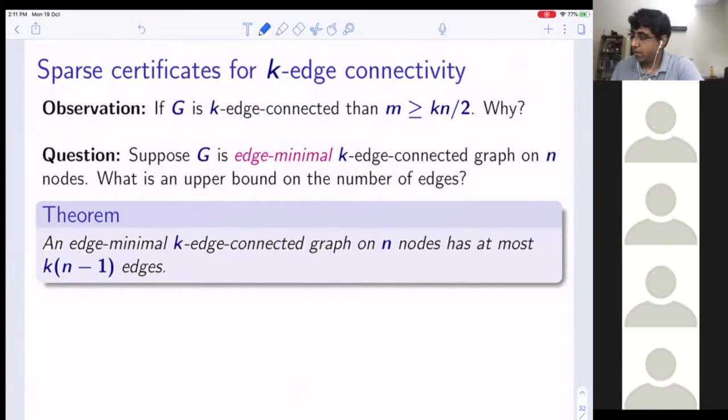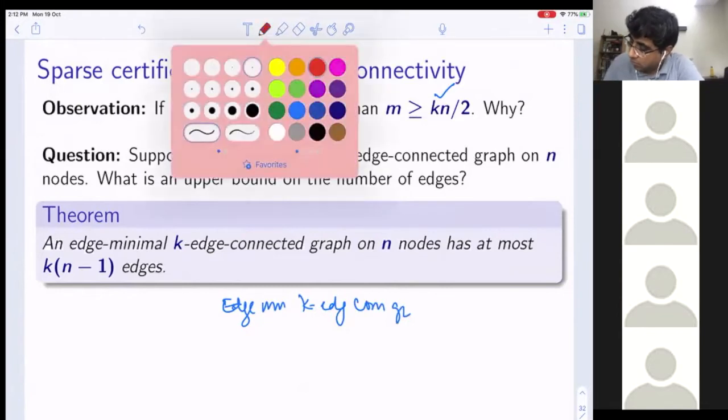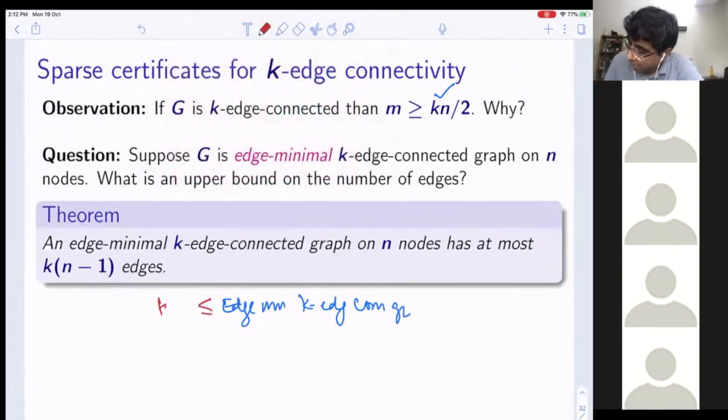Okay. And so look, here's a lower bound. What does it tell us? Look at any edge minimal k-edge connected graph. We have a lower bound of kn over 2, and we have an upper bound of k into n minus 1.